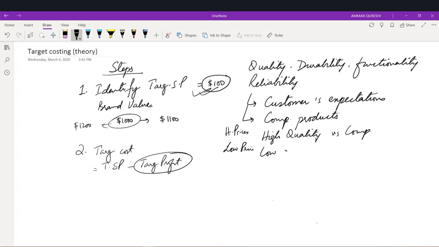Targeted cost. It's very important to identify targeted profit. And how can we identify profit? There are a few areas. The first thing we need to consider is how much capital is involved in the project. If a high amount of capital is involved in the product development, then we have to generate more profit from the product in terms of dollars. So in that case, we need to charge more profit.